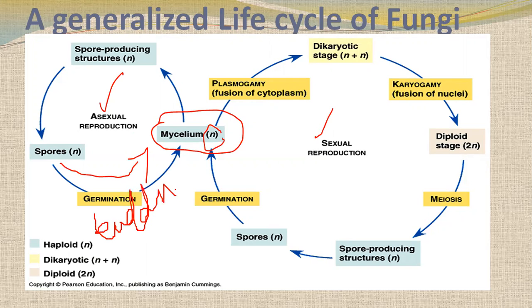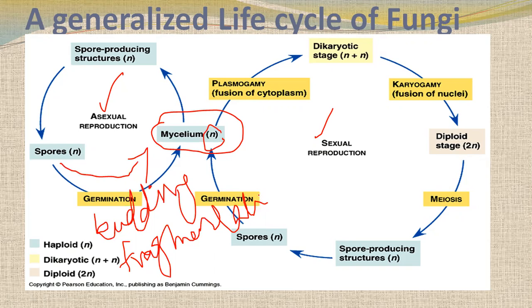Can you give any example of budding? Yes, like yeast, a unicellular fungus. Then there is fragmentation also, like these asci, which we'll talk about later on. They can grow into a normal organism from fragments. So the first one is spore formation, the second one is budding, and the third one is fragmentation. These three processes are asexual reproduction.